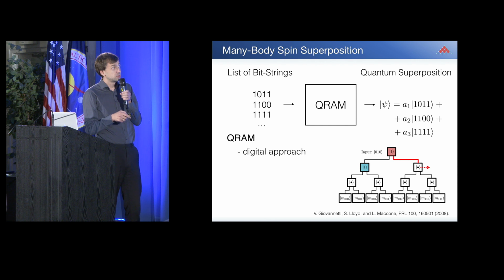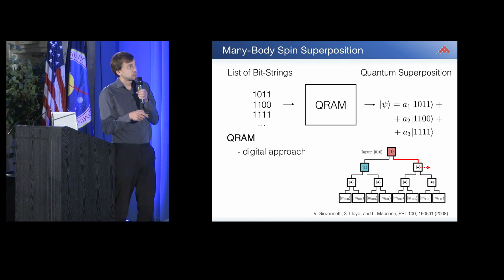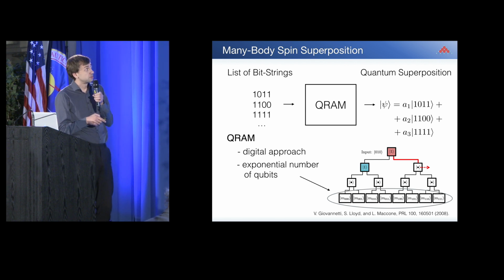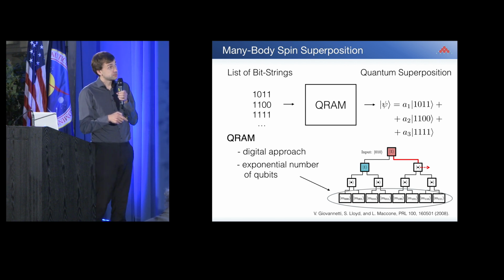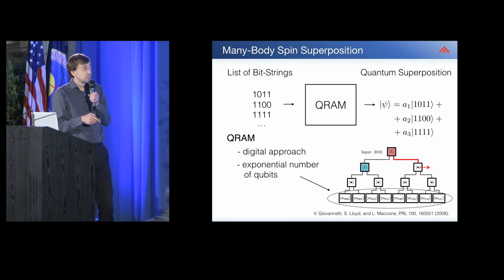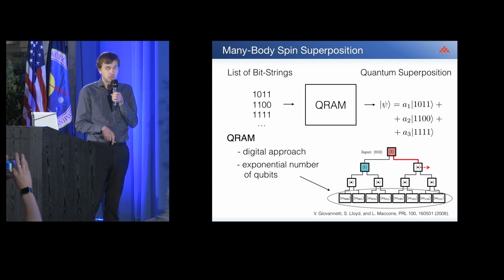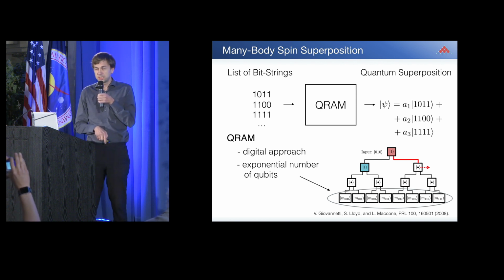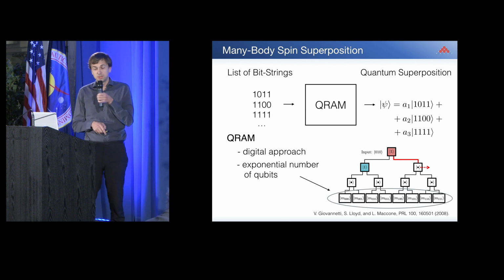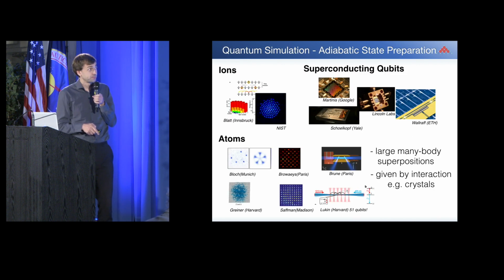In this example, you would need an exponential number of beam splitters, and then you have this tree of beam splitters, and the leaves of this tree would be 2 to the n qubits, which represent individual configurations. So if you do this digitally, you have an exponential number of resources. However, such a QRAM is of extreme importance for many algorithms, and it increases their speed exponentially. But if you look at it a bit more closely, you see that you just shifted the problem from the algorithm into making the QRAM.